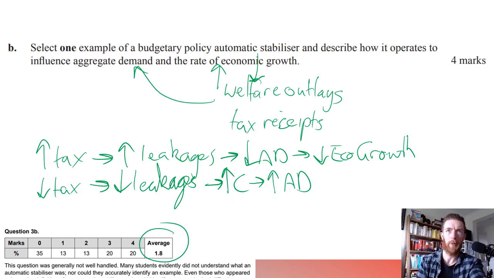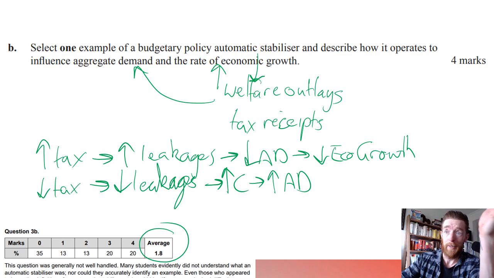People tend to really struggle with automatic stabilizers because they forget what they are or how they operate, but it's really, really important. And it's not that difficult, to be honest. So if you look at VCAA's advice down the bottom there, many students evidently did not understand what an automatic stabilizer was, nor could they accurately identify an example.